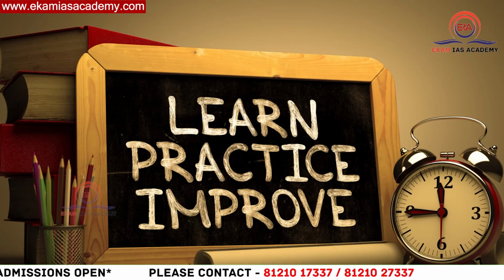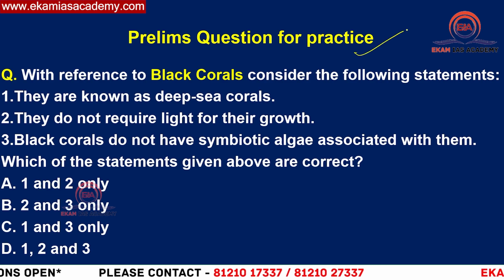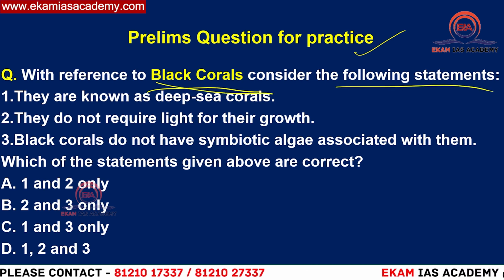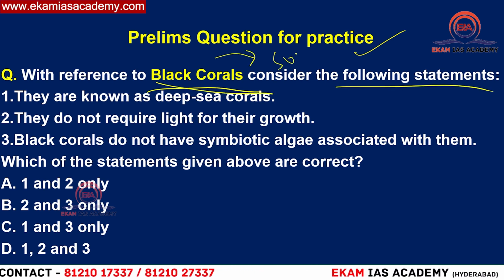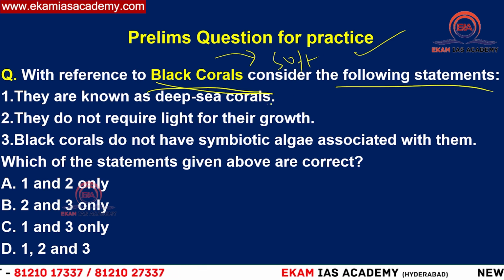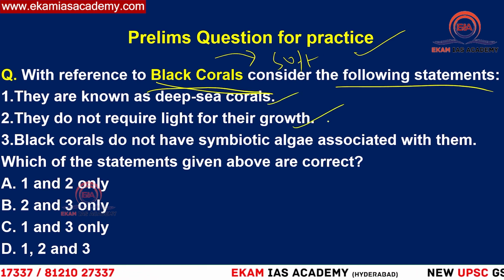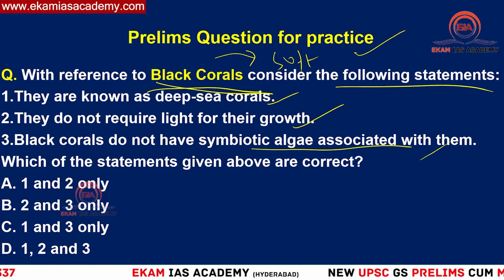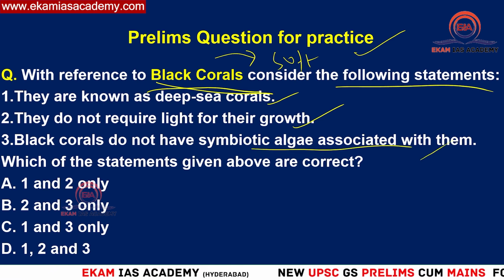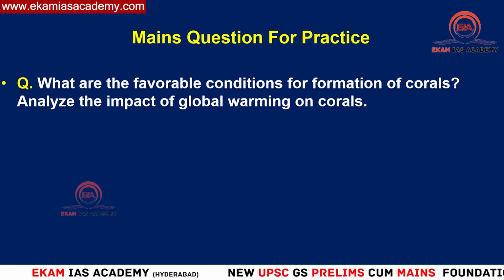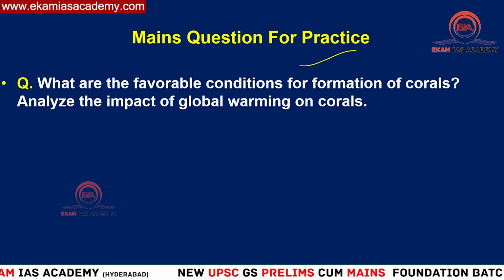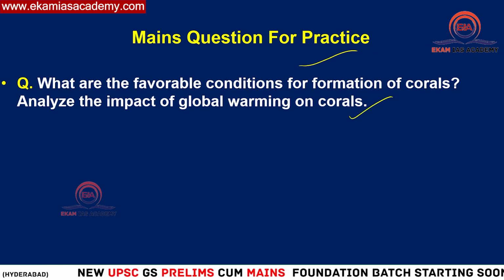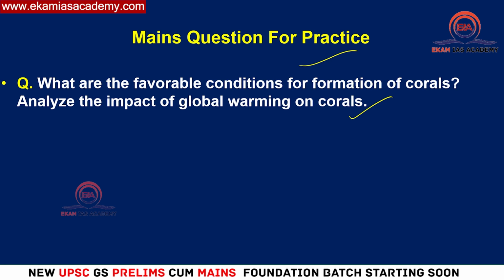Now it's time for testing your knowledge. You can see the prelims question given for practice with reference to black corals. Consider the following statements. Black corals are soft corals or deep sea corals, so they are known as deep sea corals. They don't require light for their growth. Black corals do not have any symbiotic algae associated with them. Based on this, answer among the given options in the comment section. Then the practice question given for mains is: what are the favorable conditions for the formation of corals? Analyze the impact of global warming on the corals. Based on our discussion, I hope you can answer this.